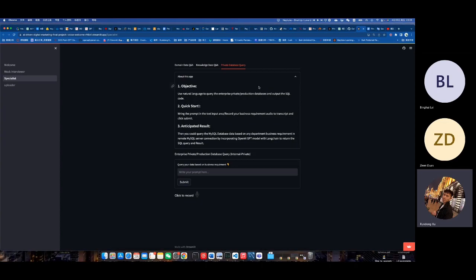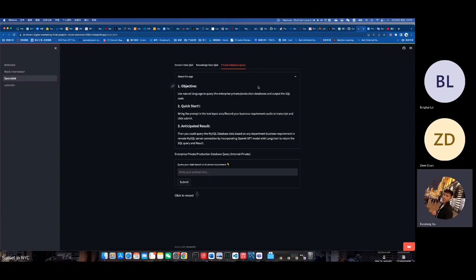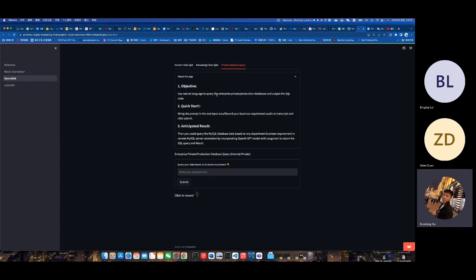But very frequently, some marketer or salesperson does not know SQL, right? But they still want to get data from the database to do some dashboarding, or to think about the marketing strategy. So now, they can directly use natural language to talk with the database.